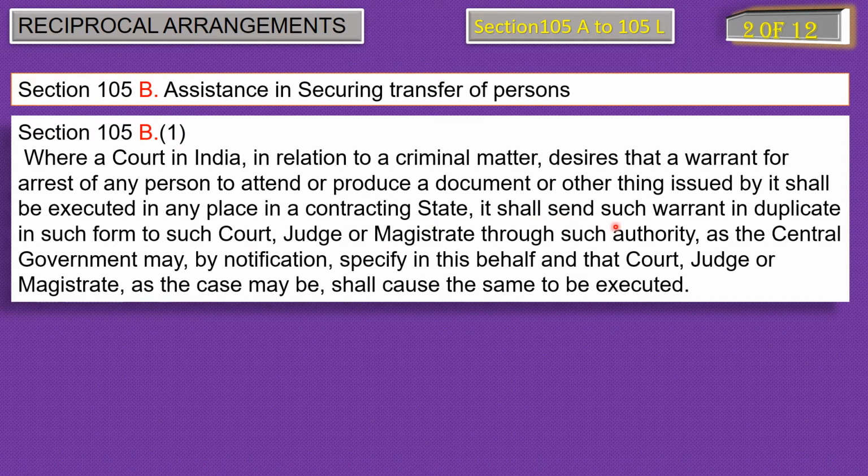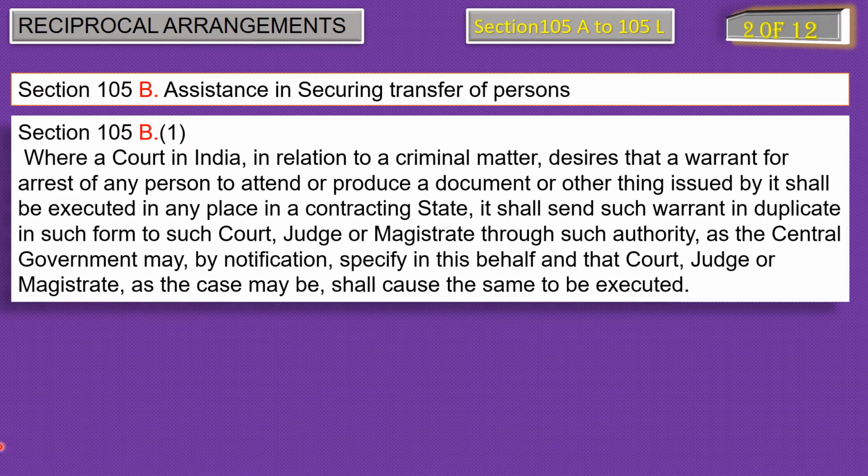It shall send such warrant in duplicate in such form to such court, judge, or magistrate through such authority as the central government may by notification specify in this behalf, and the court, judge, or magistrate, as the case may be, shall cause the same to be executed.